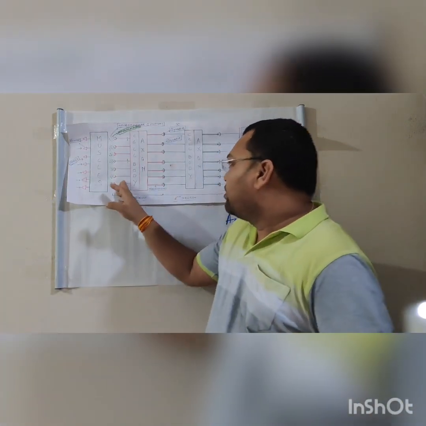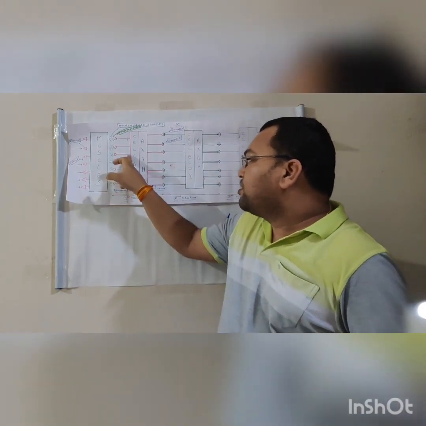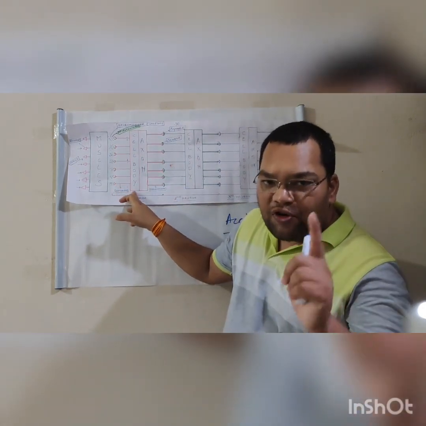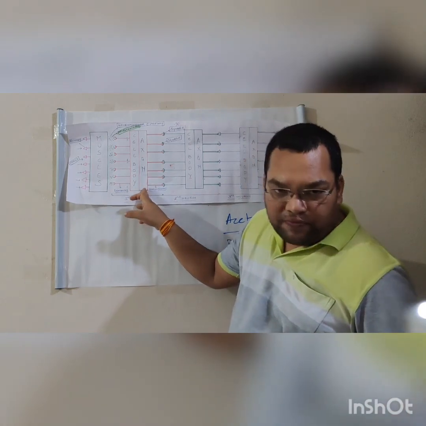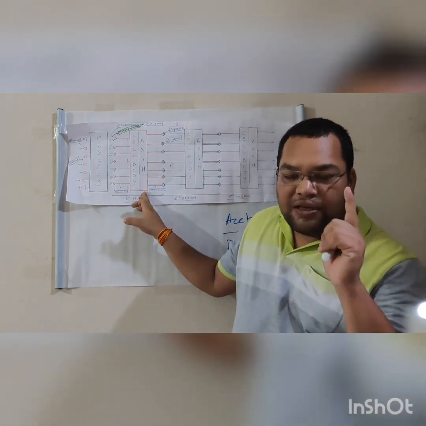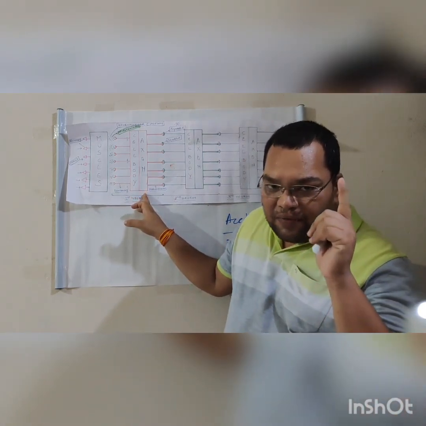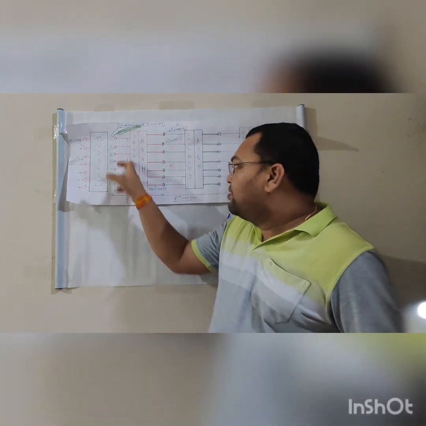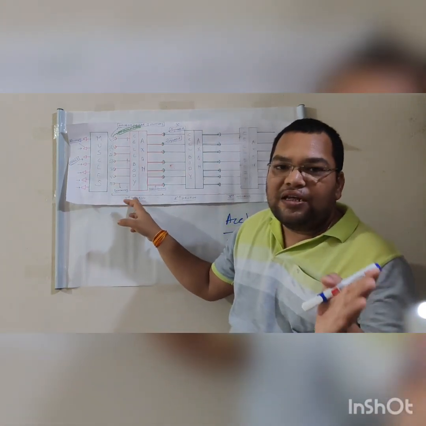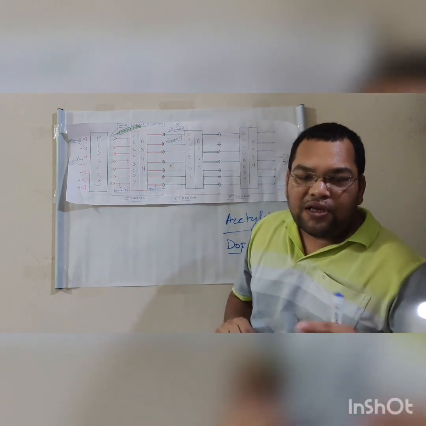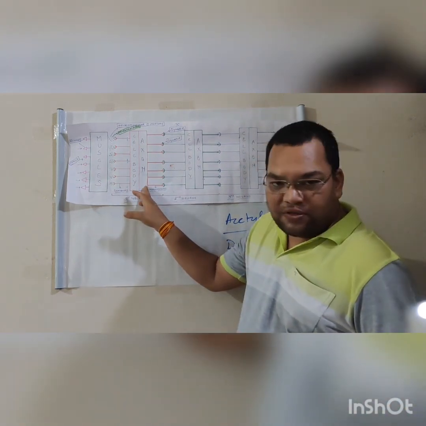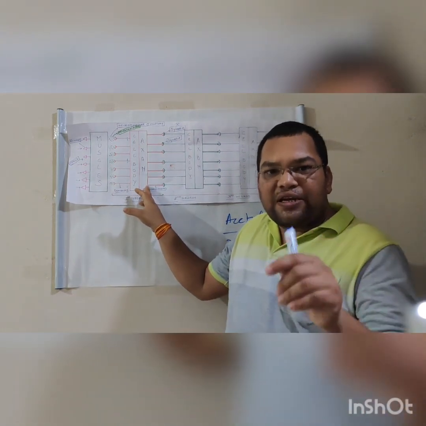The dendrite and the cell body process this information, and the information passes to the axon. Now very important, in the axon the message becomes an electrical signal. The message becomes an electrical impulse.